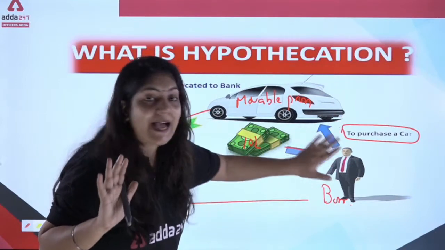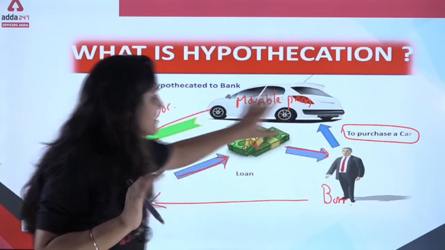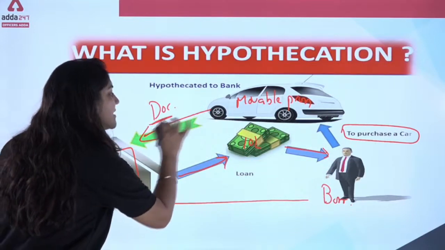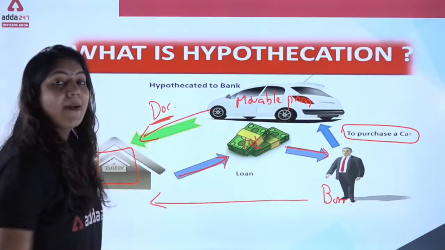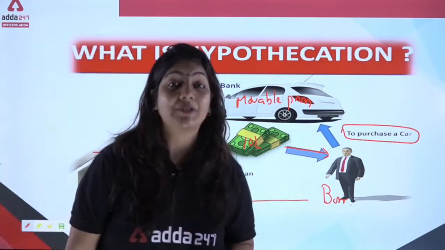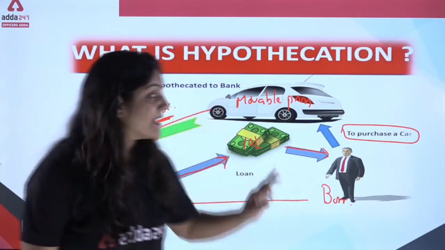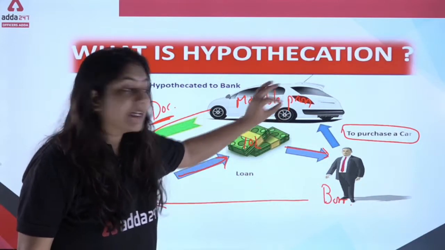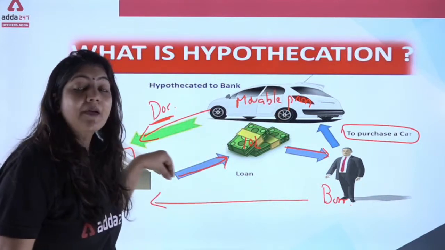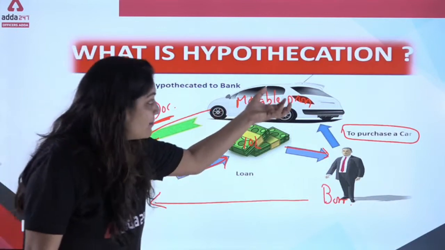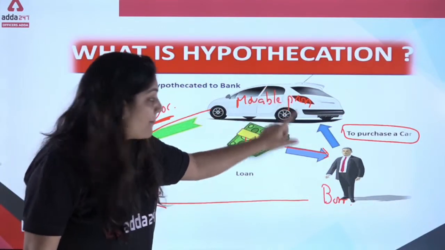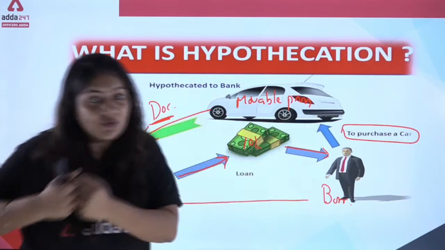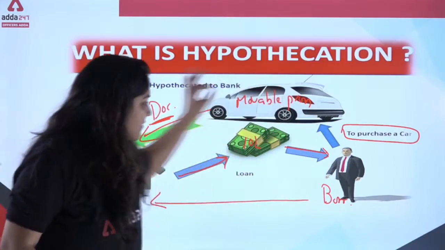But in hypothecation, this person is giving only the documents of the car to the bank. This is called hypothecation. It means that of the security which belongs to the car, only the document goes to the bank, not the particular thing. The person will not give the car to the bank, only the document.